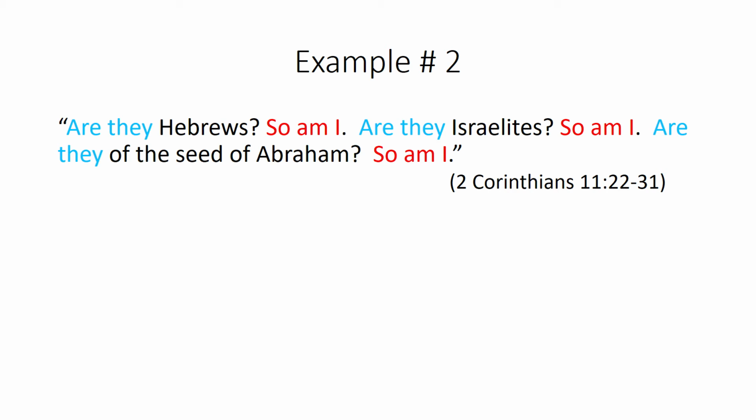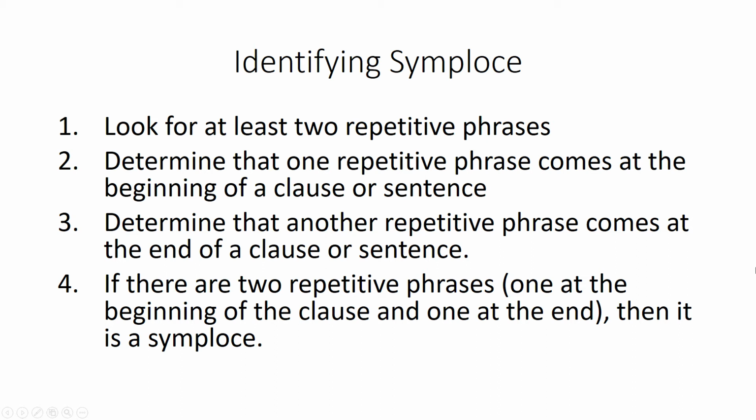Here, Paul is using symploce to emphasize a point. In order to identify symploce, first, we must look for at least two repetitive phrases. Then we must determine that one repetitive phrase comes at the beginning of a clause or sentence. Then we must determine that another repetitive phrase comes at the end of a clause or sentence. And if there are two repetitive phrases, one at the beginning of the clause and one at the end, then it is a symploce.